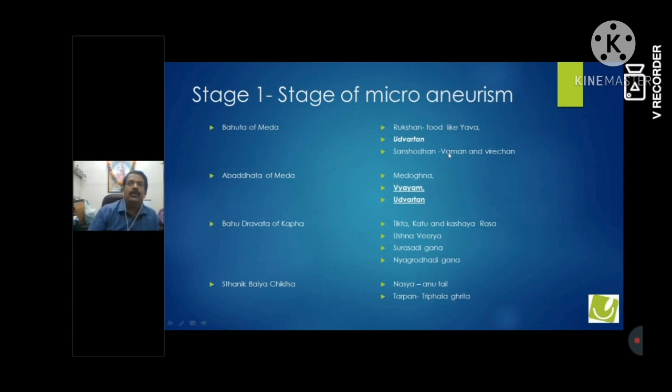We can use Samshodhan, Vaman or Virechan, maybe a Mrudu Virechan every month, so that the Bahuta of Meda can be checked if the patient is Sthula Pramehi and Balwan Pramehi. And these two are very important, Surasadi Gana and Nyagrodhadi Gana. We can use them as a tablet, as a decoction, or as a Ghruta. We can start this in the first stage of diabetes so that the Bahudravata of Kapha and Abadhata of Meda get checked at an early stage and the patient does not go to the later stages of diabetic retinopathy.